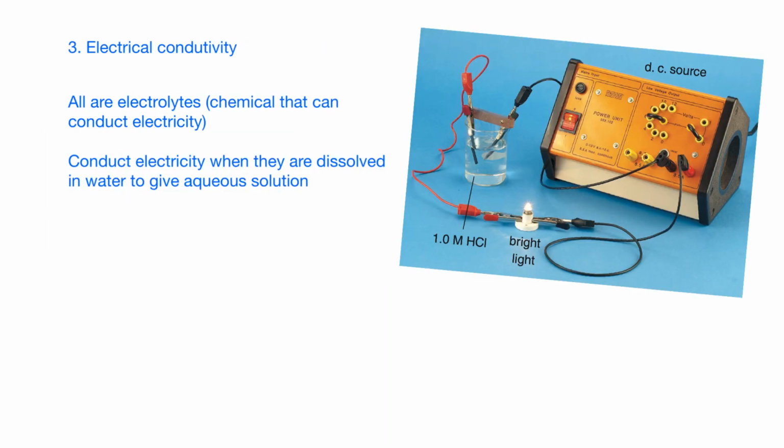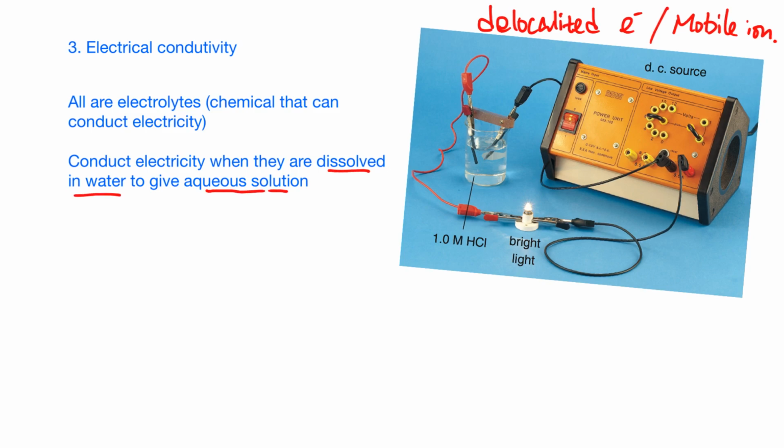The third property is electrical conductivity. If you remember, to conduct electricity you need one of two things: delocalized electrons or mobile ions. In this case, if I dissolve the acid into water, we get an aqueous solution. This solution can conduct electricity. All of these we call electrolytes, in Chinese 電解質.